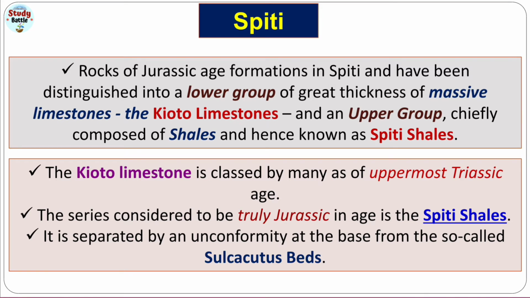Okay, and how have they been separated? That we are discussing. They have been separated by an unconformity at the base, the so-called Sulca-Kuttus bed. Okay, so Sulca-Kuttus beds divide Spiti shales from the Kioto limestone. Okay, so this Sulca-Kuttus bed is very important.